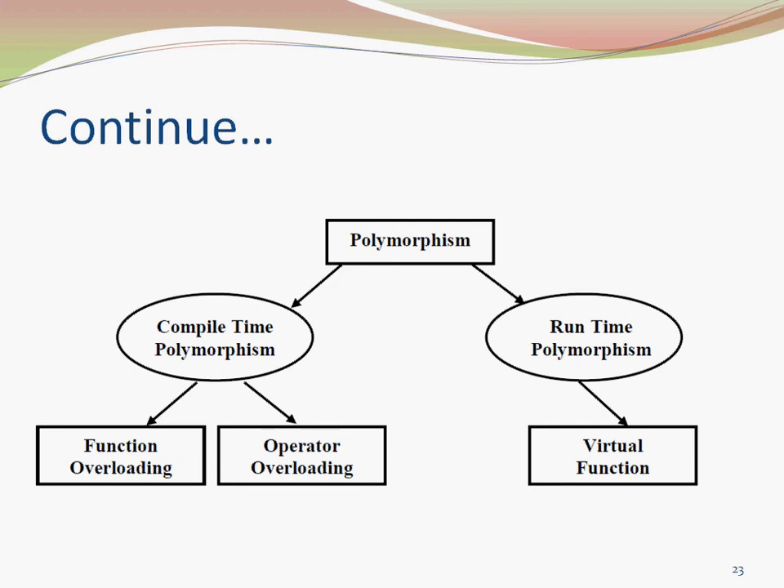Polymorphism is of two types: compile time polymorphism and runtime polymorphism. Compile time polymorphism has two parts, that are function overloading and operator overloading. In function overloading, we use the same function name multiple times, and in operator overloading we change the meaning of the operator. And runtime polymorphism is of one kind, which is the virtual function.